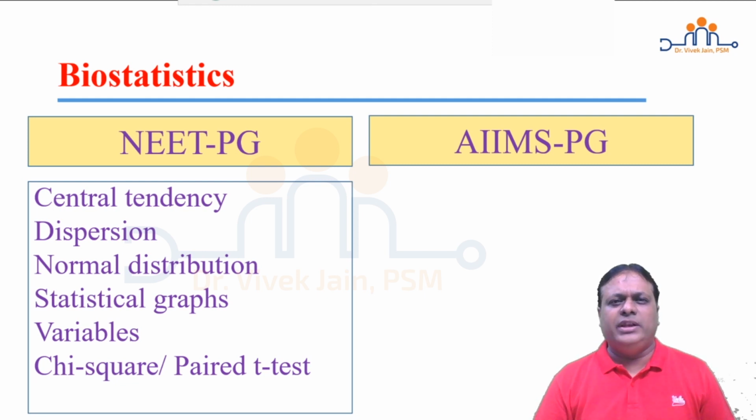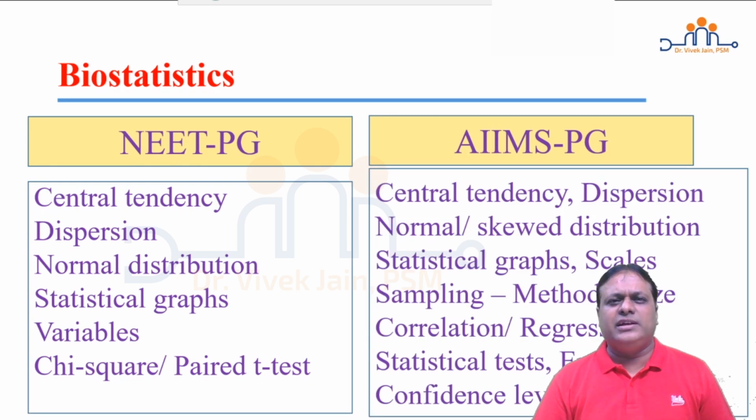Variables, quantitative, qualitative, continuous, discrete. Chi-square test and paired student t-test is asked. AIIMS PG focuses on central tendency. Their formula, calculation, applied question.